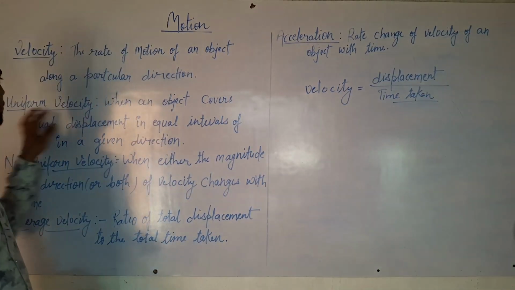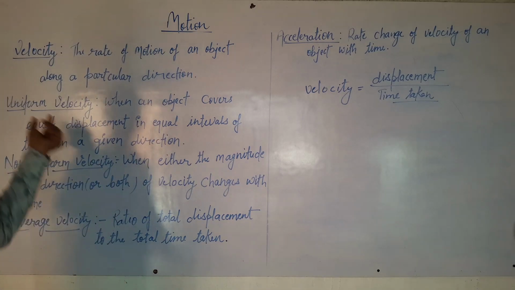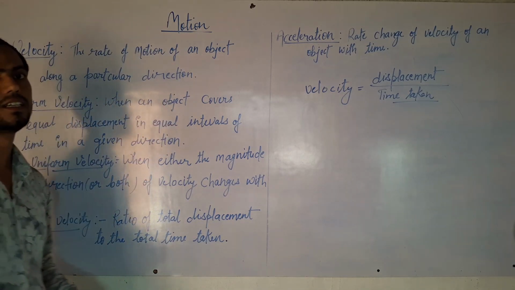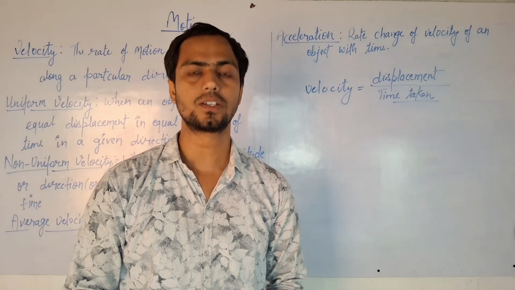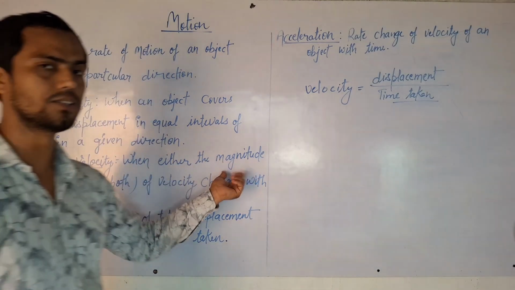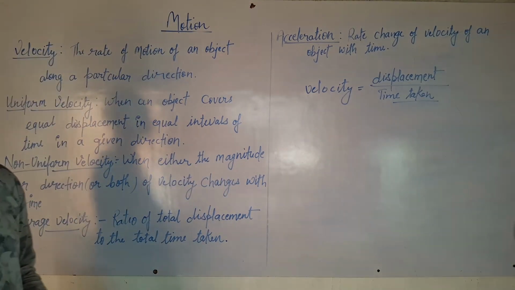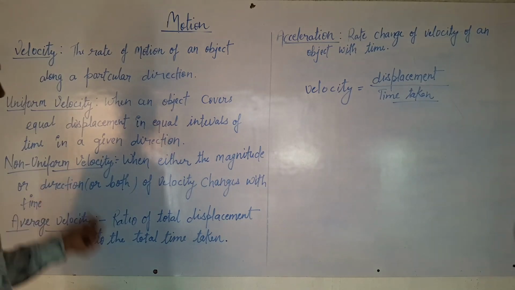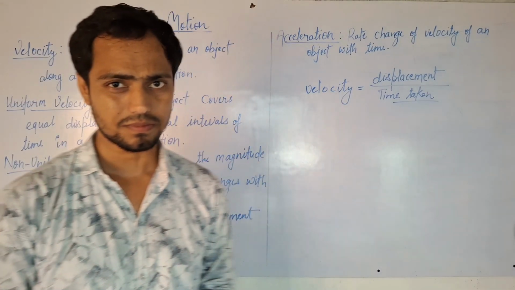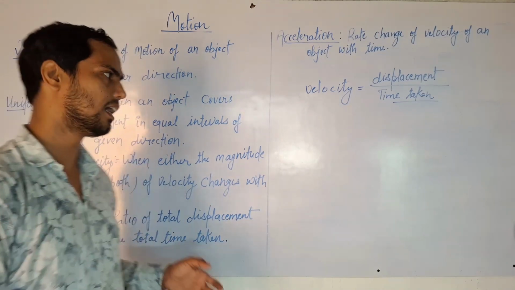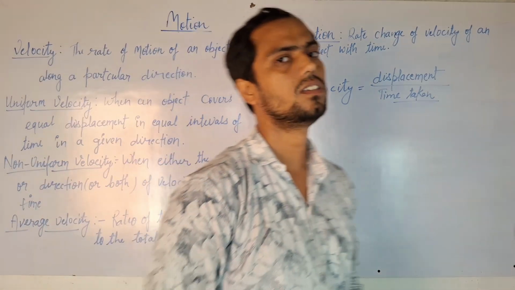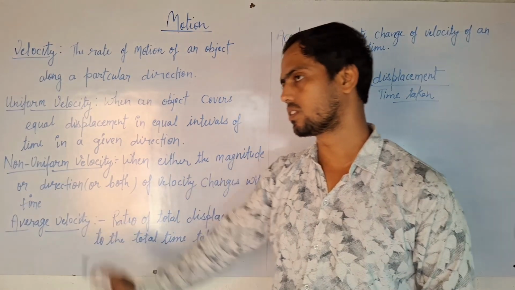Same as uniform velocity and uniform speed, there are uniform and non-uniform velocity. Uniform velocity is when an object covers equal displacement in equal time. And non-uniform velocity is when either the magnitude, that is speed, or the direction, or both, change with respect to time. Now move to the average velocity.